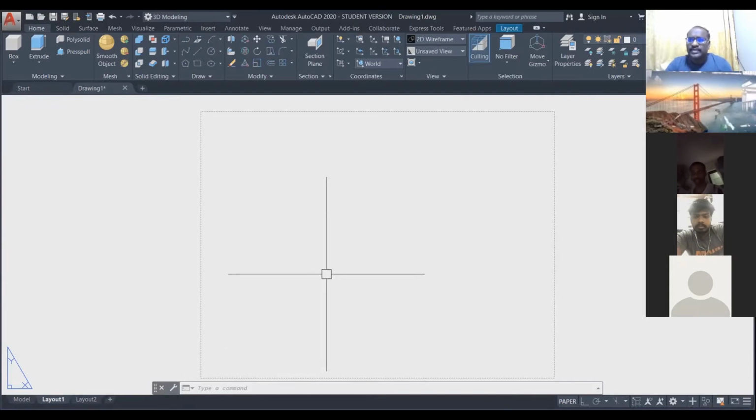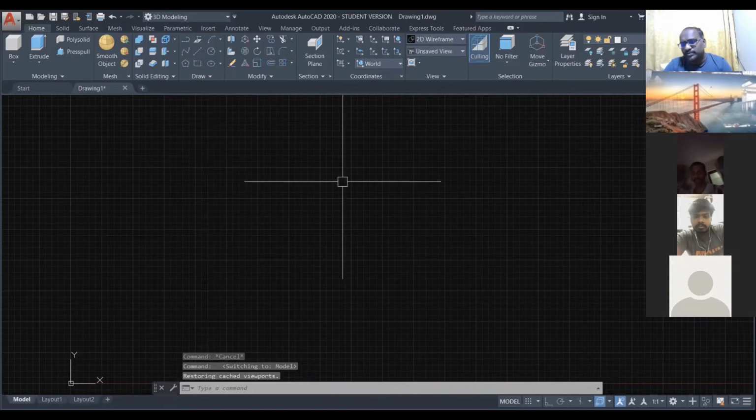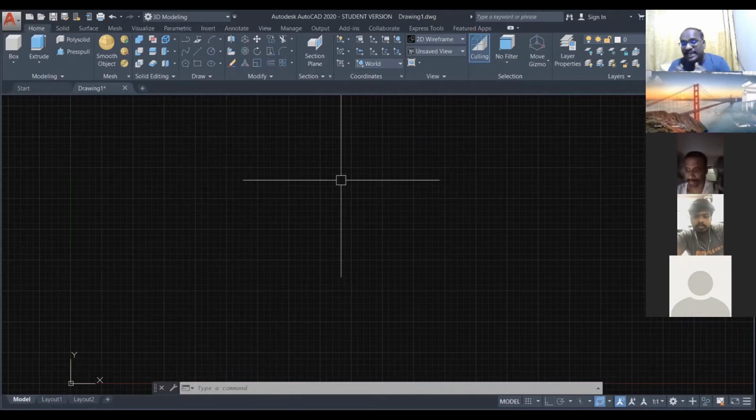Okay, I will teach you why we cannot draw in the layout. But now you have to select model space. Once you select the model space, you have to choose paper.